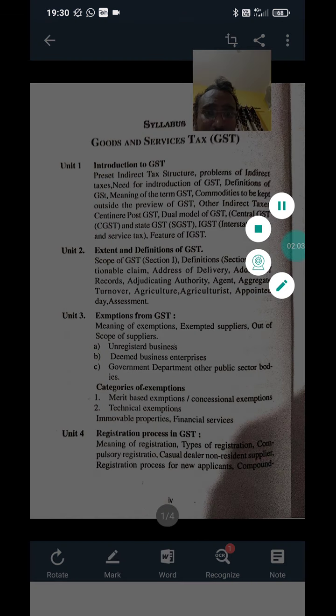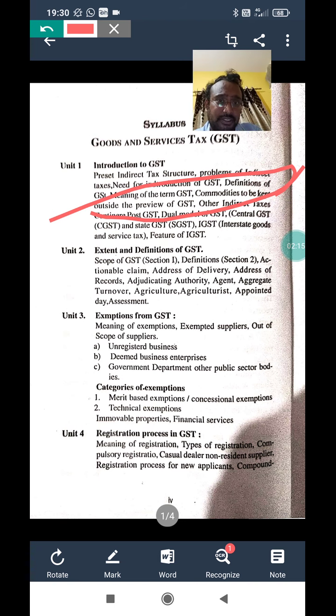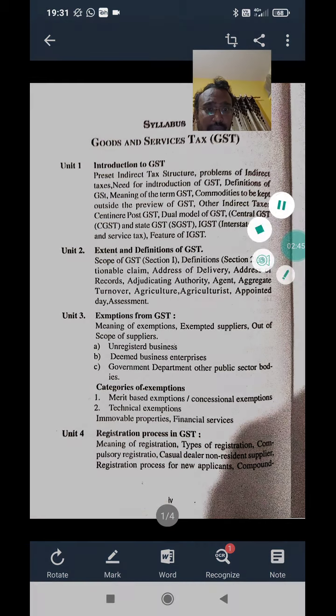Next they have given commodities which are kept outside the GST, and this is one of the important points in unit number 1. What are those commodities which are kept outside the GST? For example, petroleum is one commodity which is kept outside the GST. Alcohol is another commodity kept outside the GST. So for commodities outside the GST, GST is not imposed. Instead, the state government will decide how much tax is imposed on those commodities. So that authority is purely in the hands of state governments. That we will discuss in the first unit.